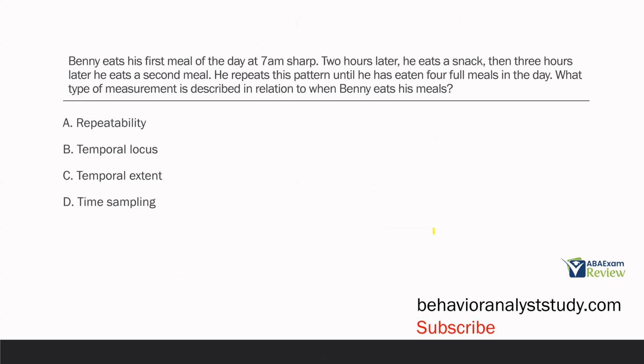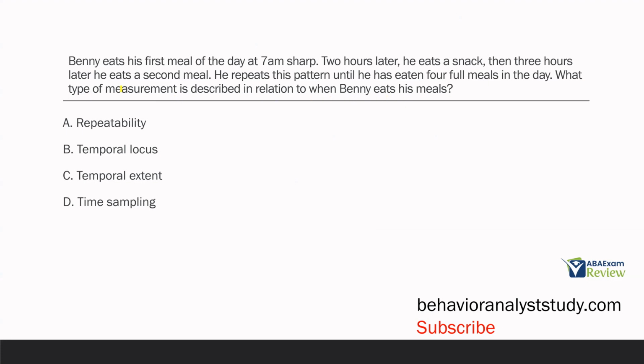Benny eats his first meal of the day at 7 a.m. sharp. 2 hours later, he eats a snack. Then 3 hours later, he eats a second meal. He repeats this pattern until he has eaten 4 full meals in the day. What type of measurement is described in relation to when Benny eats his meals?